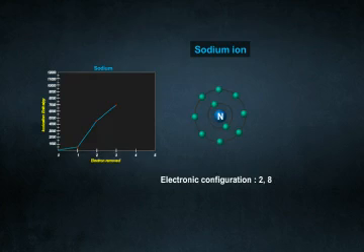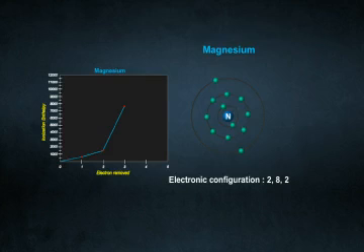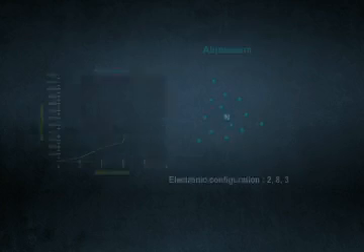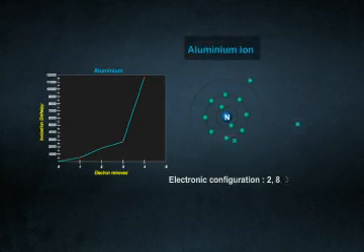Now let's look at the electronic configuration of magnesium. Precisely the same logic. Once magnesium has got its stable configuration, the next ionization energy is going to be very high. And similarly, in the case of aluminium as well, the fourth ionization enthalpy turns out to be very high.